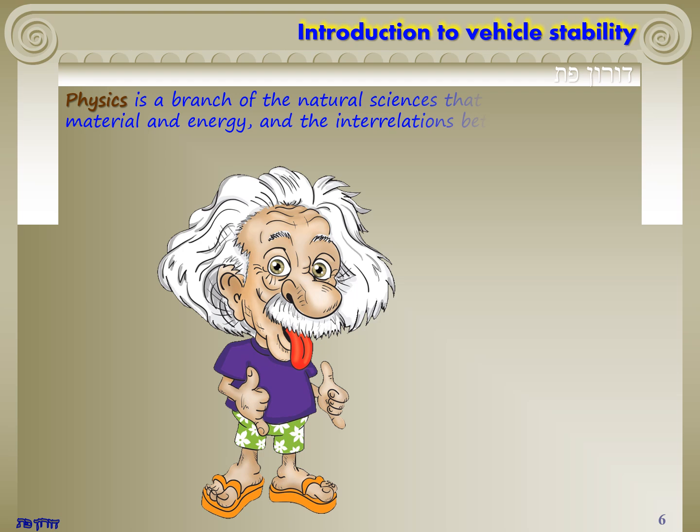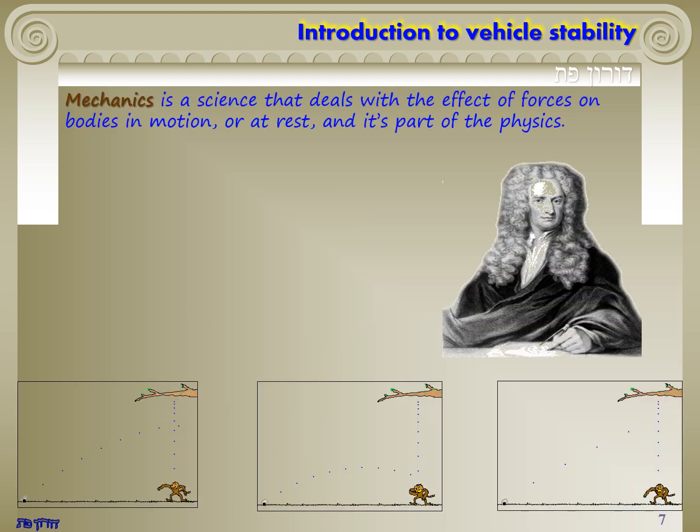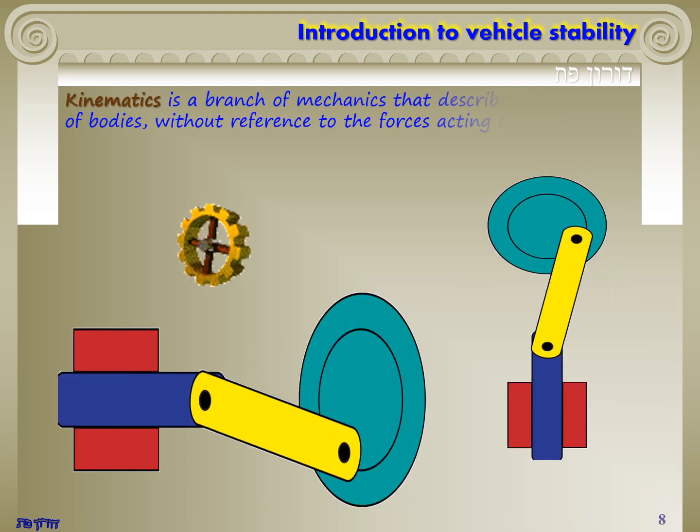Physics is a branch of the natural sciences that deals with material and energy, and the interrelations between them. Mechanics is a science that deals with the effect of forces on bodies in motion, or at rest, and it's part of physics. Kinematics is a branch of mechanics that describes the motion of bodies, without reference to the forces acting on that body.